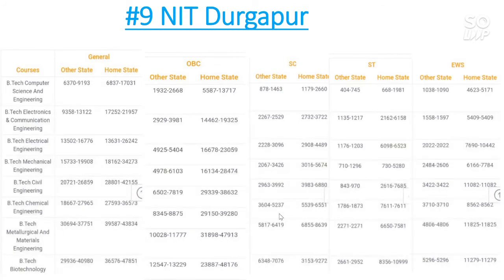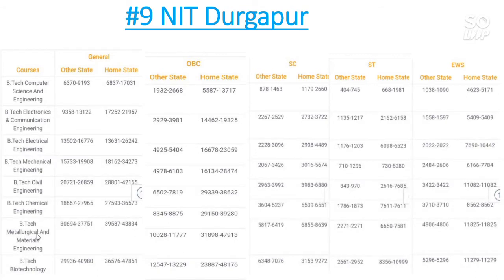Now SC category, the other state cutoff goes to 5,200, and for home state the cutoff goes to 6,500. For ST category, the other state cutoff goes to 1,873, and for home state the cutoff goes to 7,600. And for EWS category, the cutoff is 3,700 for other state, and for home state the cutoff goes to 8,500.